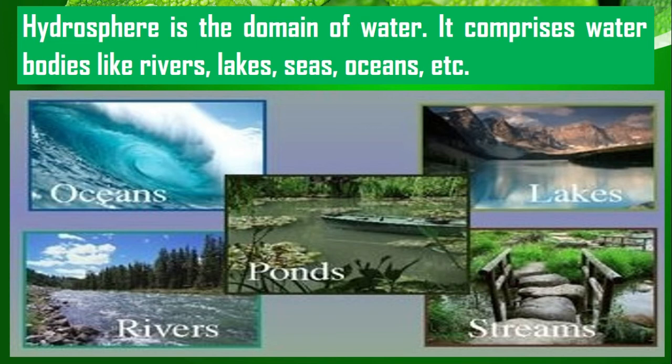It means our water bodies like rivers, oceans, lakes, ponds, streams all come under hydrosphere. The underground water is not part of lithosphere. The underground water also comes in hydrosphere. Even the water vapor present in the atmosphere is part of hydrosphere.